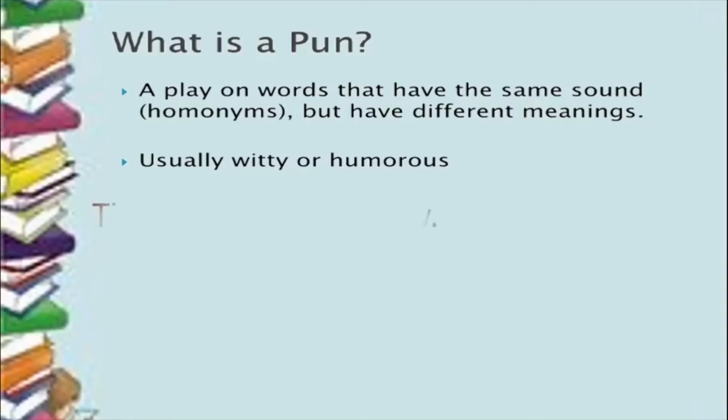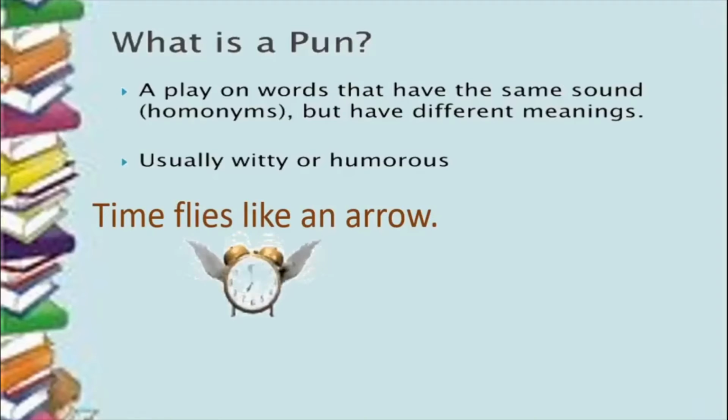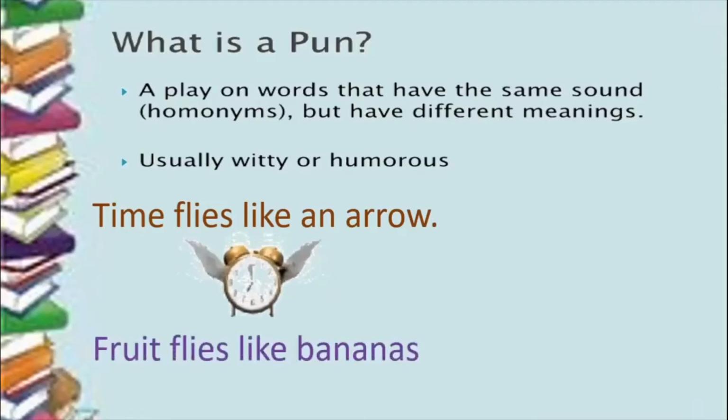For example, time flies like an arrow. Now, flies here means the action of flying. So time flies. Can time literally fly? No, but time passes soon. And look at the other meaning of flies here. Fruit flies, they like bananas. See? So fruit flies, they eat fruit and they like bananas.